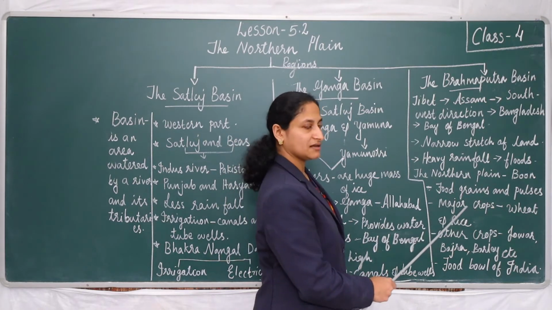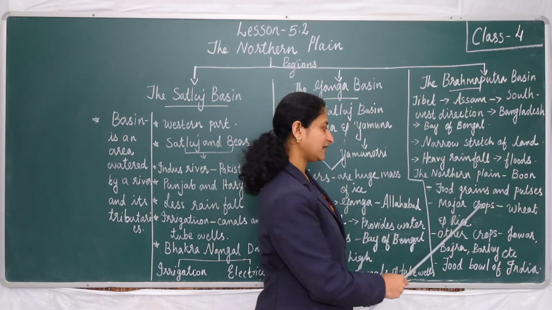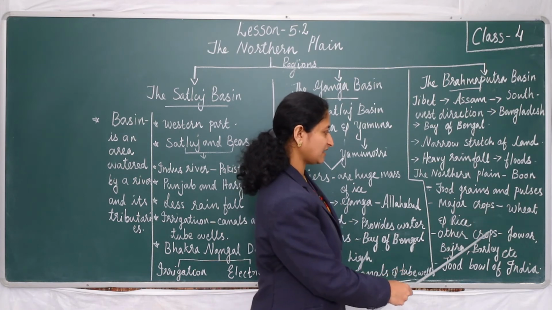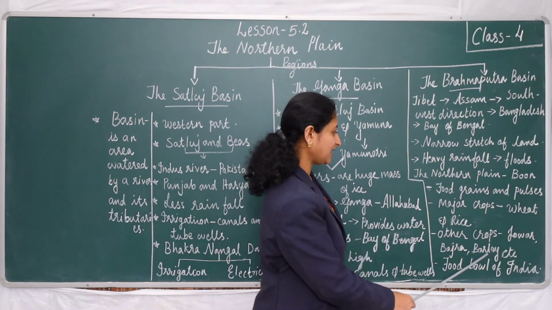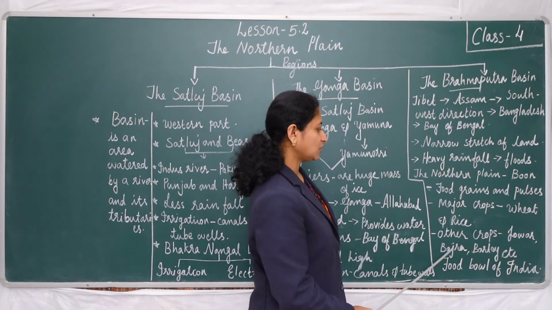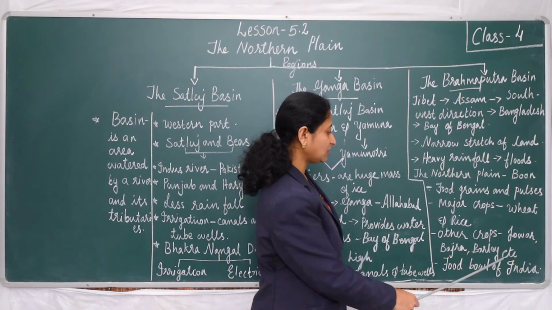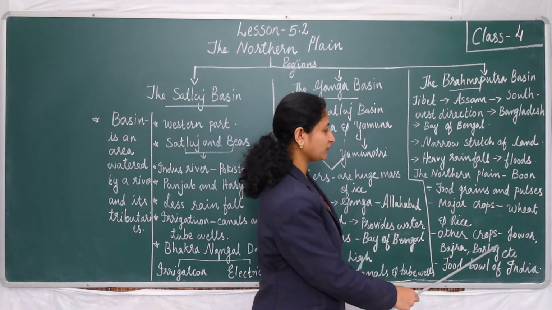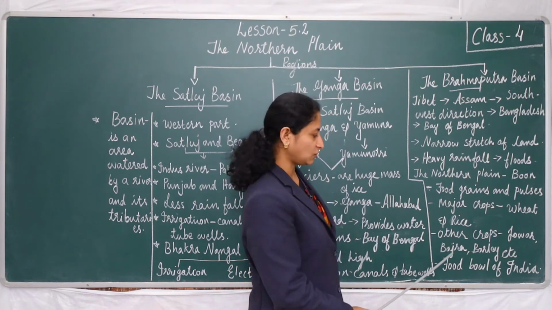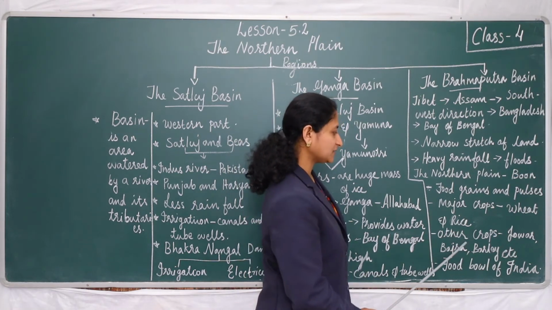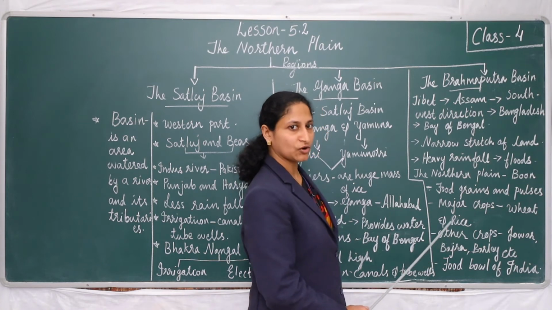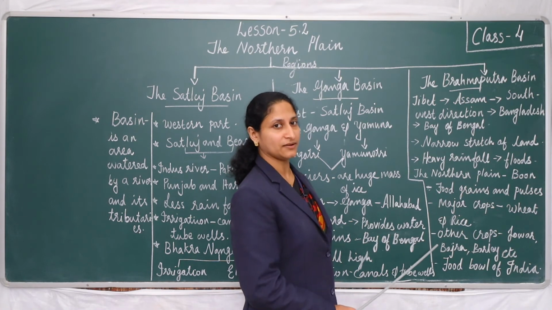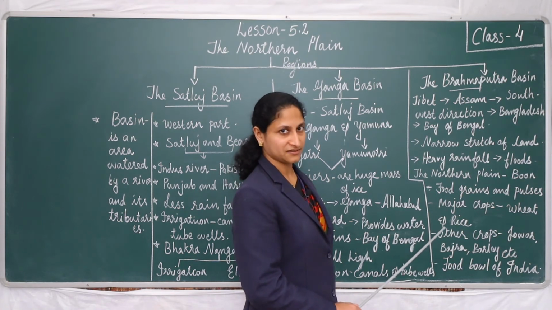Wheat and rice are the major food crops grown in this region, and the other crops that are widely grown are jowar, bajra, barley, etc. So, the northern plain is called the food bowl of India. Why is the northern plain called the food bowl of India? Because plenty of crops are grown in this region, due to the presence of alluvial soil and the availability of water.